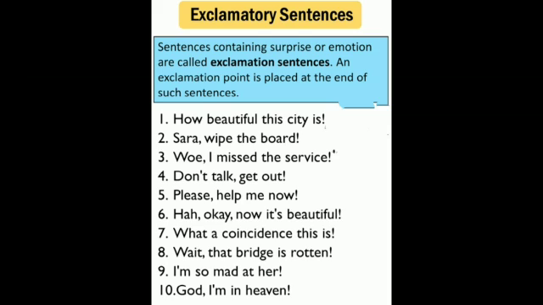Exclamatory sentences contain surprise or emotions. Then an exclamation mark is placed at the end of such a sentence. We'll see some examples. How beautiful this city is! Sarah wiped the board! Wow, I missed the service! Don't talk, get out! Please help me now! These are examples of exclamatory sentences.